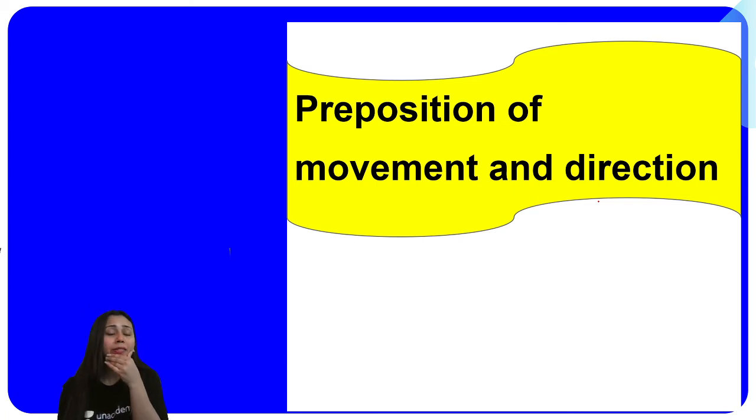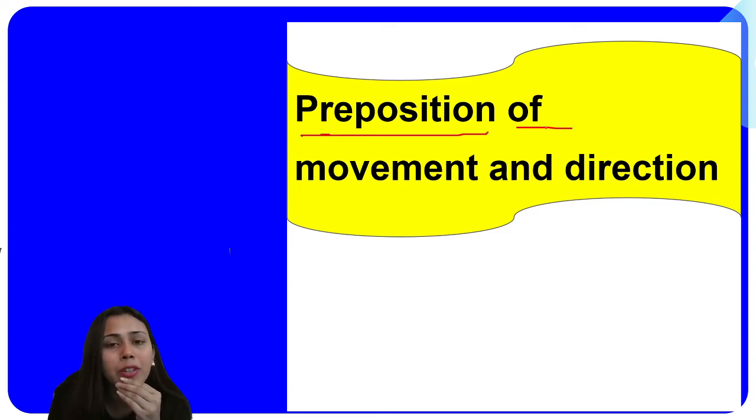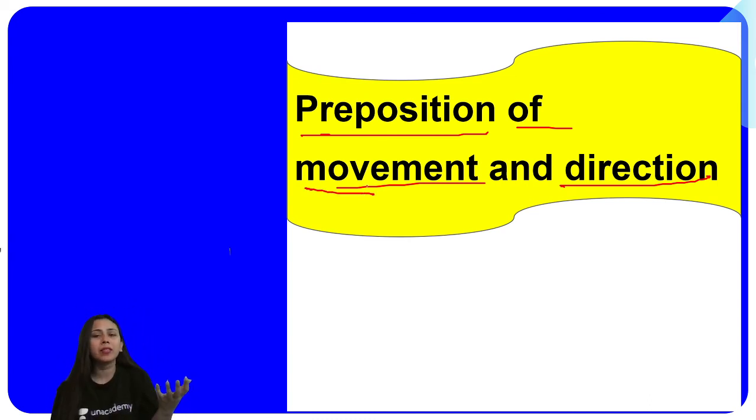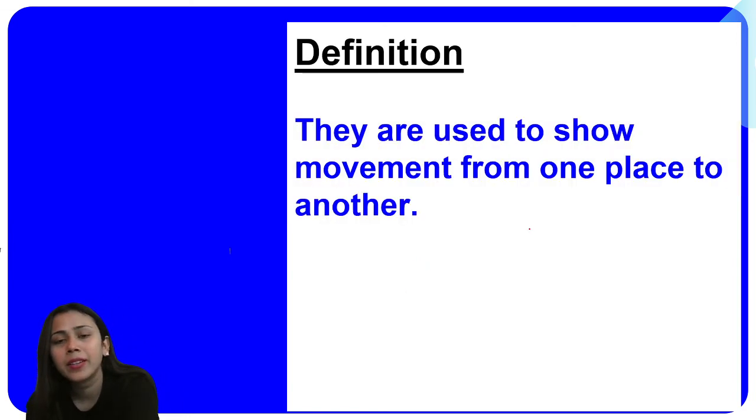Now what do we have here? We have the third type of preposition that we are going to learn about today. That is what we call preposition of movement and direction. From the term itself, it's very clear. Whenever you are moving from one place to another place, in what direction you are moving. So preposition of movement and direction are correlated. If you are doing the movement, it means you are going from one place to another place in some direction, right? So that is why I've covered both of them at the same place here.